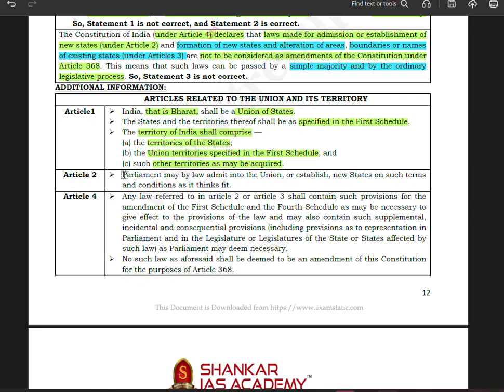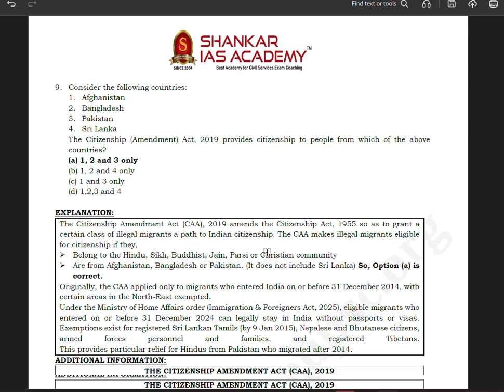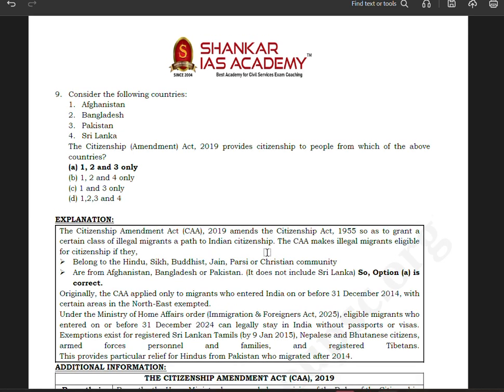Article 2: Parliament may by law admit into the Union or establish new states on such terms and conditions as it thinks fit. Article 4: any law referred to in Article 2 and 3, we have discussed this very comprehensively. No such law shall be deemed to be an amendment of the Constitution for the purpose of Article 368. Now just two more questions. I think so far this has been a wonderful discussion.